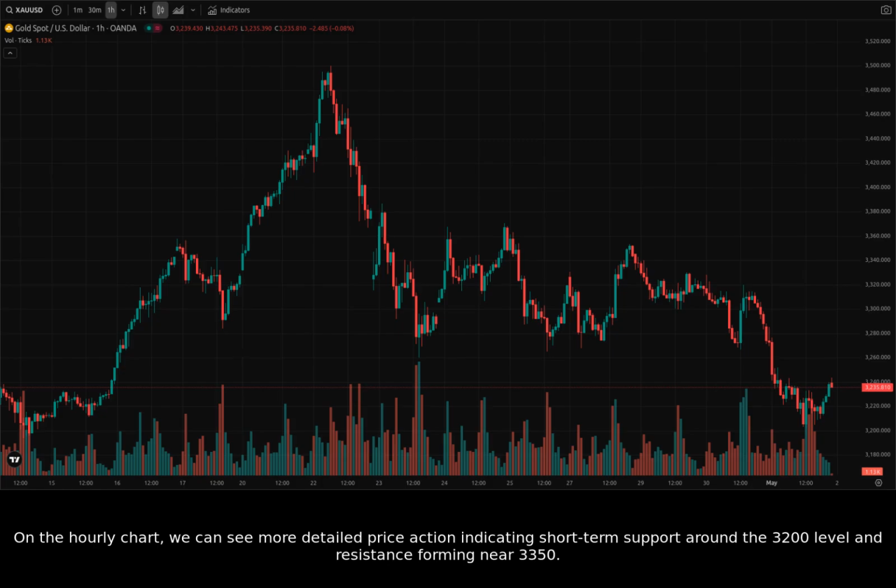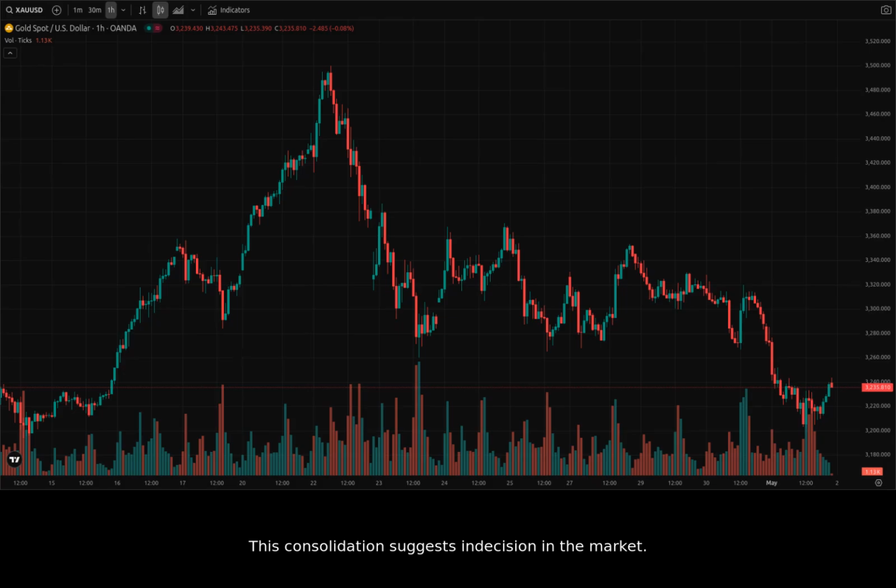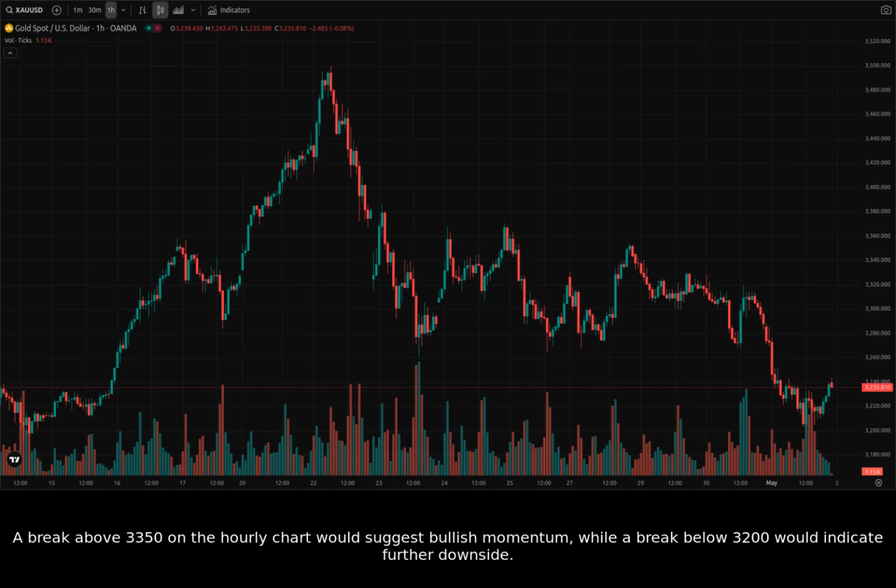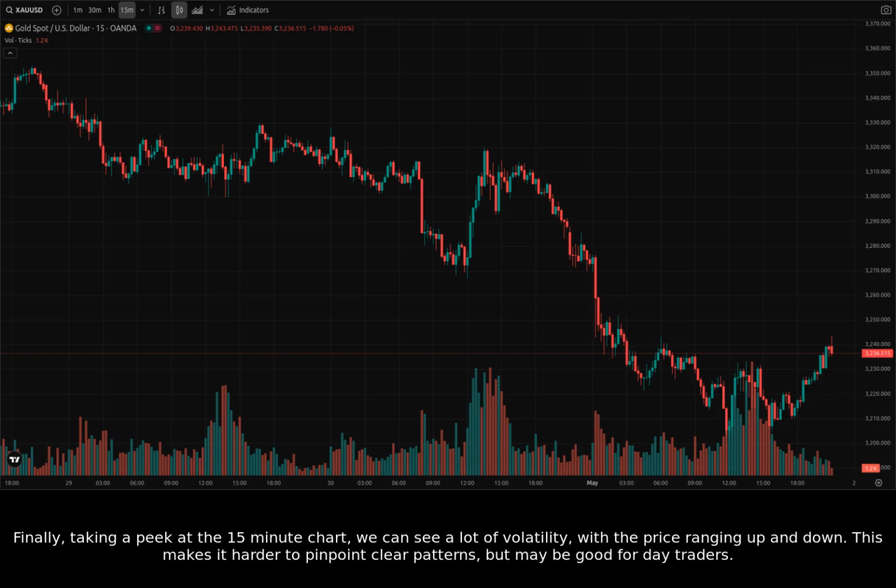On the hourly chart, we can see more detailed price action indicating short-term support around the 3,200 level and resistance forming near 3,350. This consolidation suggests indecision in the market. A break above 3,350 on the hourly chart would suggest bullish momentum, while a break below 3,200 would indicate further downside.